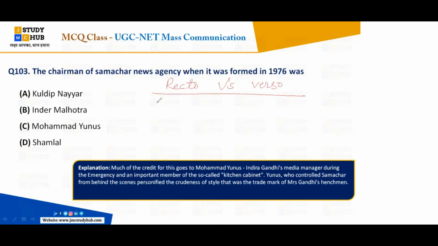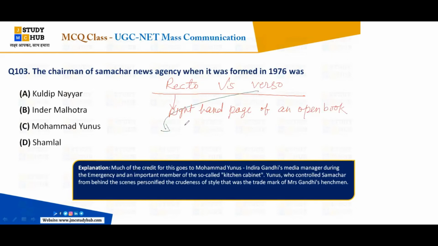What is the difference between recto and verso? Anybody can tell the difference? Which one is left and which one is right? Yes, recto is the right hand page of an open book.